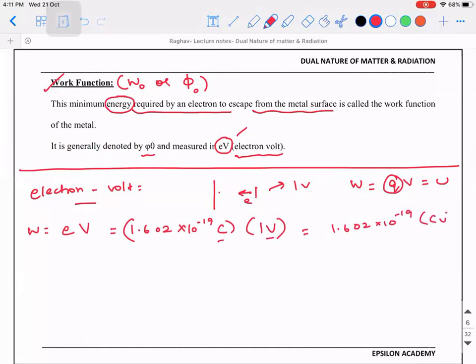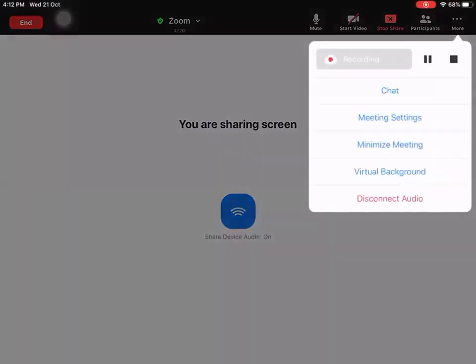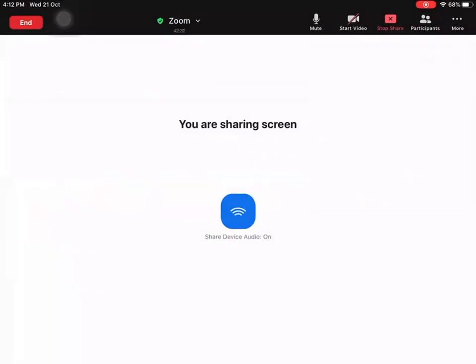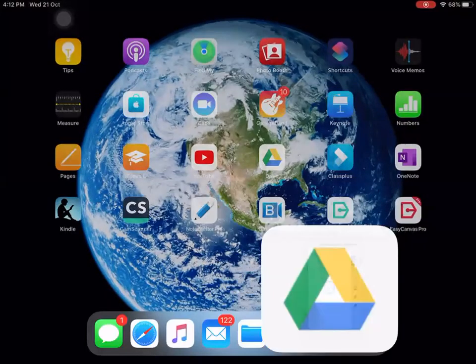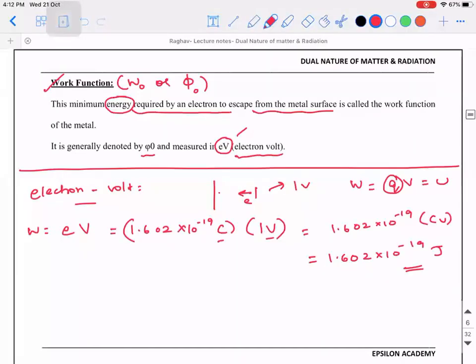Coulomb into volt is what is joule. So that is why it is 1.602 into 10 power minus 19. This is the reason. So if you see, it comes from the basics of what? Electrostatic potential energy. I hope it is clear.